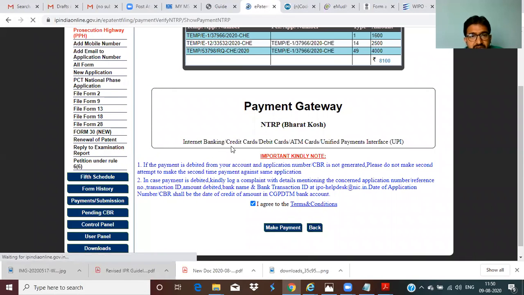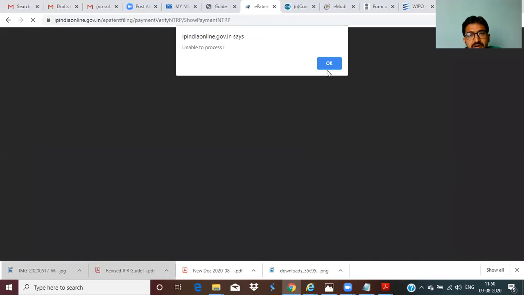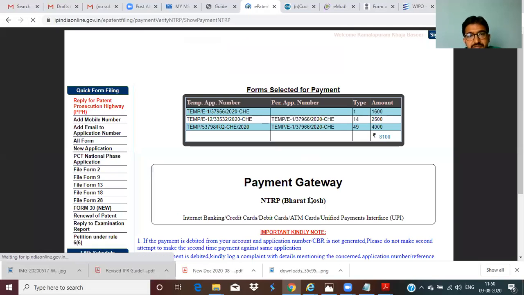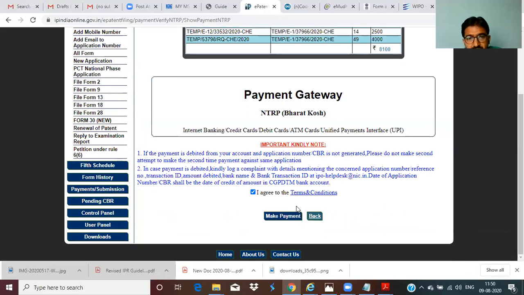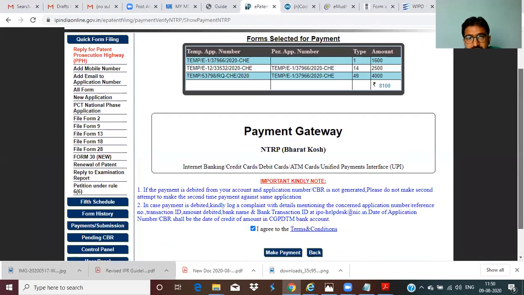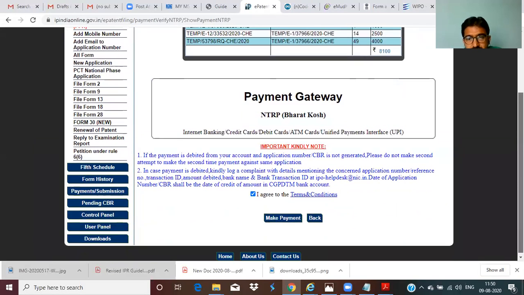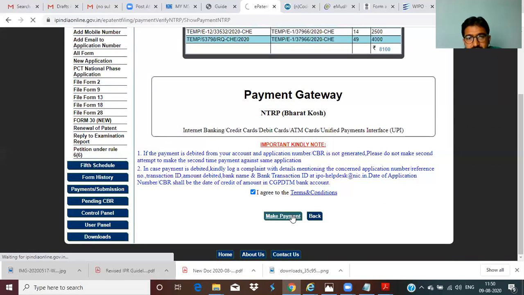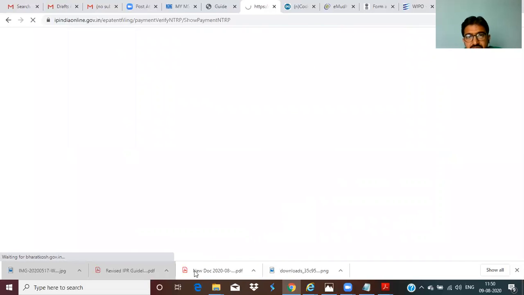Now we can pay with internet banking, credit card, debit card, ATM card, PhonePe. Make payment. Yeah, twice I have clicked, that's why it is showing this.